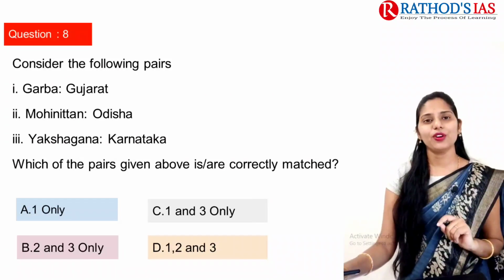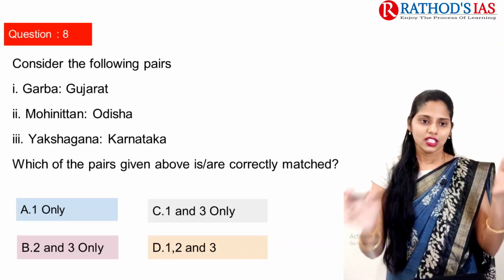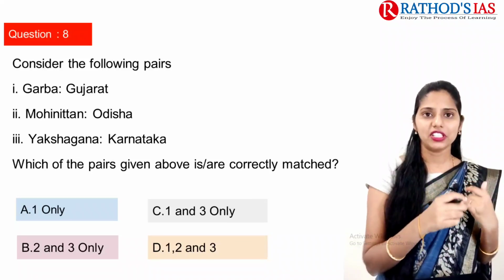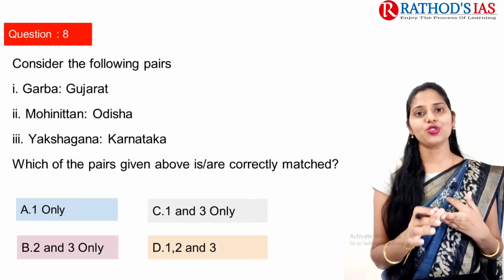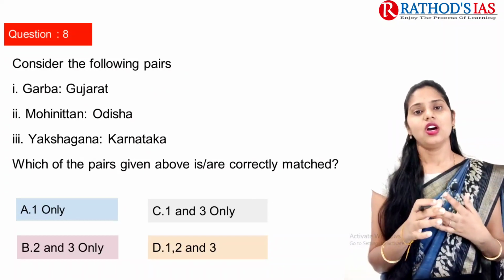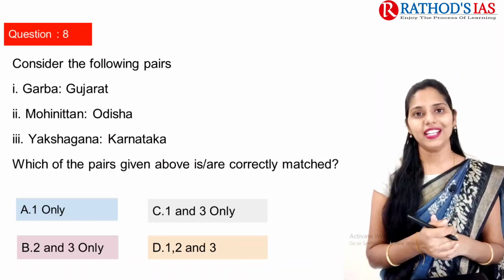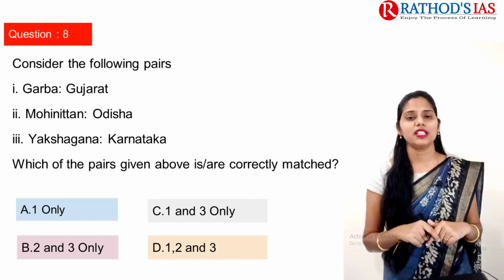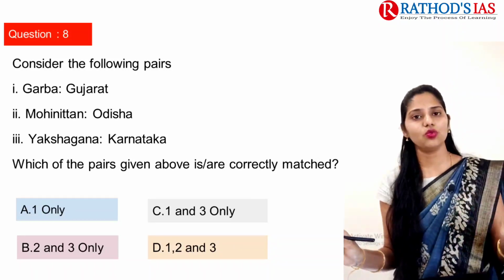One important point to note here is that we can expect questions on different topics. You have to make a table of martial arts, make a note of music, and of folk dances, and which state they are from. Even folk paintings can be matched with the different states. In this way you have to make some tables, which will be helpful for your prelims. This is one more takeaway from this type of question.